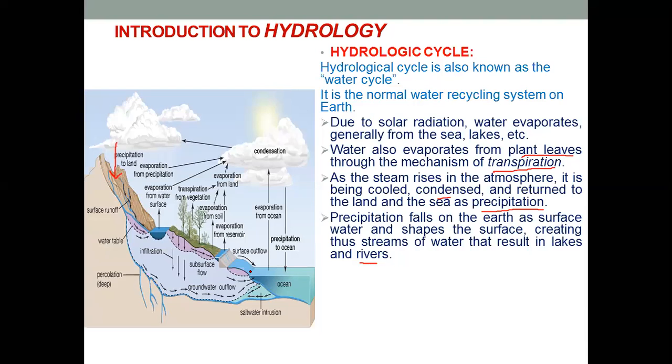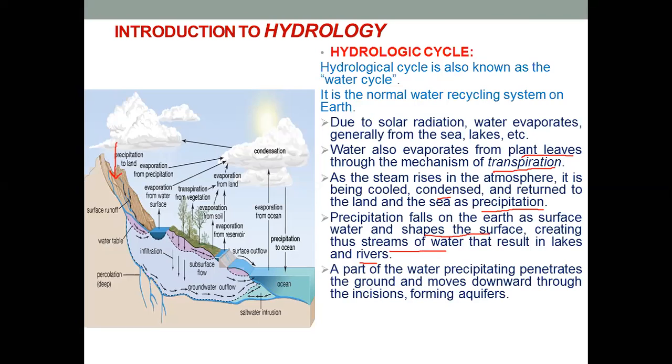Okay, and as this soil gets eroded along with the rainwater, what happens is there are small pathways formed for the water to flow. Okay, this is why it is said that precipitation shapes the surface. It forms different pathways for water, which creates streams of water, and that will result in the formation of either lakes as well as rivers.